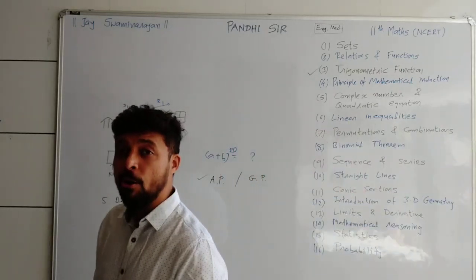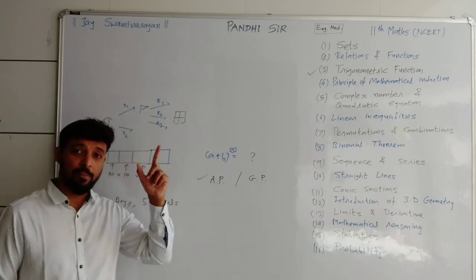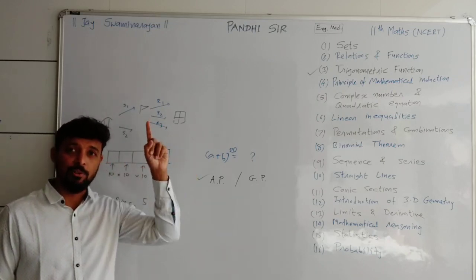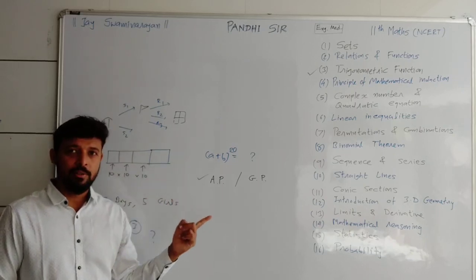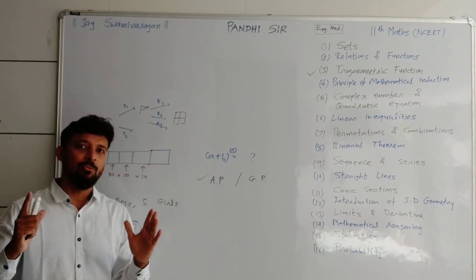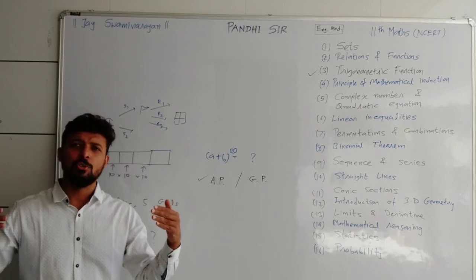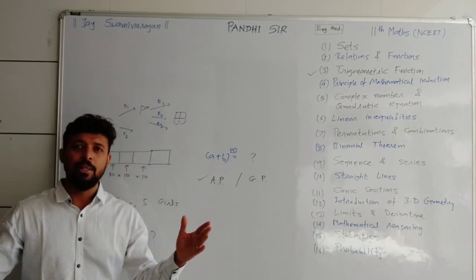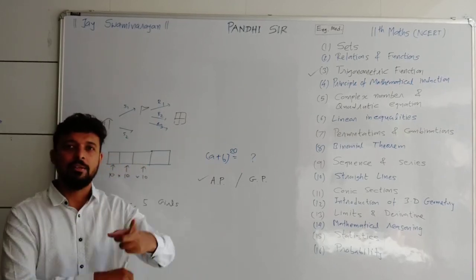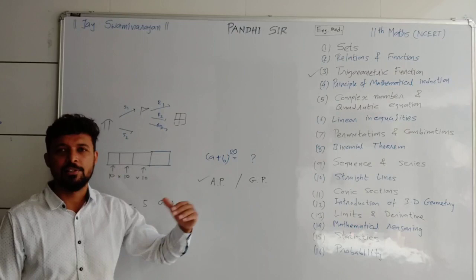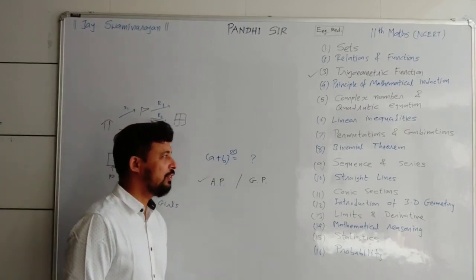Actually, it was about 4,000 years ago that the concept of sequence started to be derived. But again, I repeat, in our syllabus it is not all that old; the starting of the invention was about 4,000 years ago. Then many countries and many scientists and mathematicians derived many more things and combined them, included them in reference books, and from that our textbook NCERT made this syllabus. Now let me move to the next section, which is straight line.